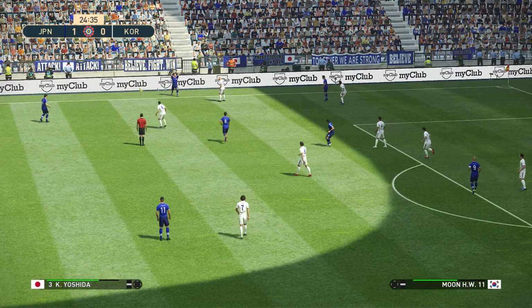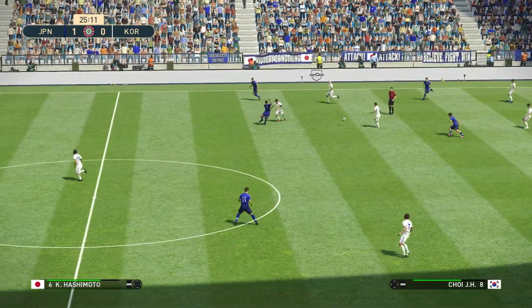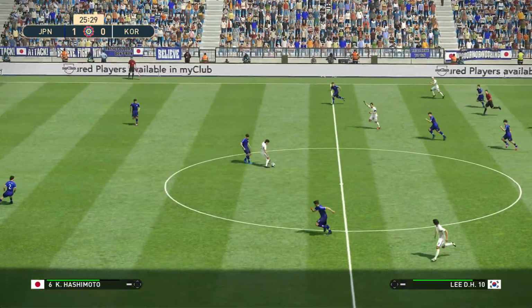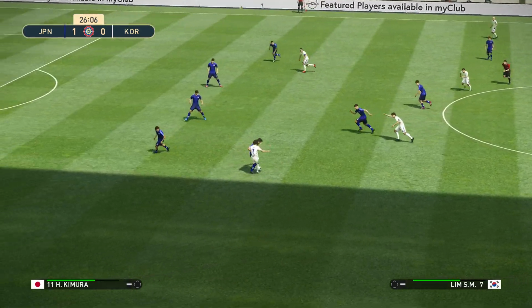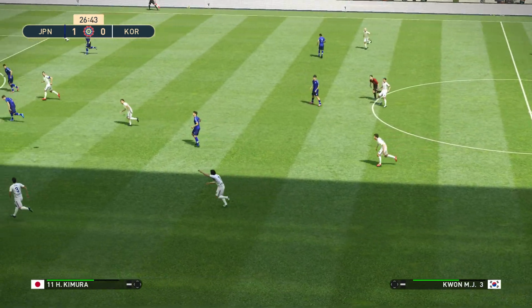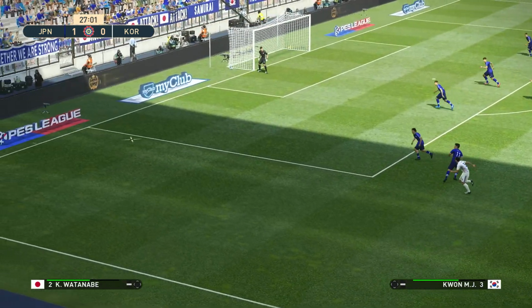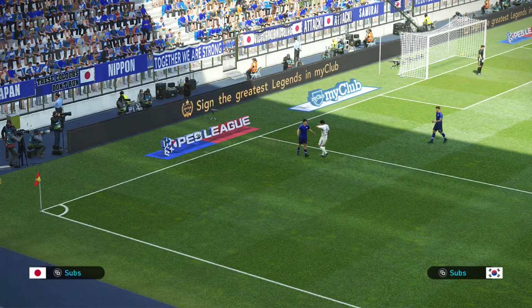But they're in real trouble, looking so nervous, playing with no confidence whatsoever. Here's Lee. Lim. And Lim gets the ball back. Jiang plays it forward. And Kimura heads it out for the corner kick.